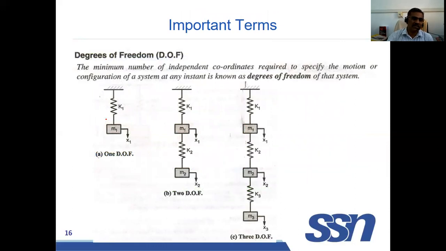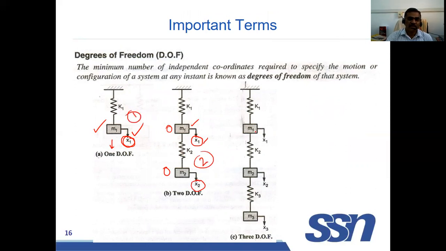Here we have one mass. The mass is displacing along the vertical direction. To define this displacement, we use the term x1. So one parameter is required. Here there are two masses. This mass is moving independently, and this mass is moving independently. For describing these masses, we need coordinates x1 and x2. So this is a 2 degree of freedom system. This is a 1 degree of freedom system.